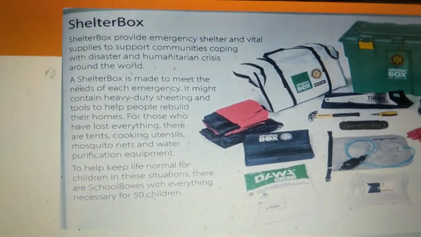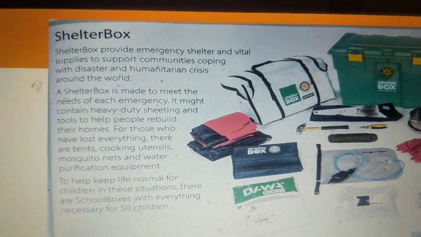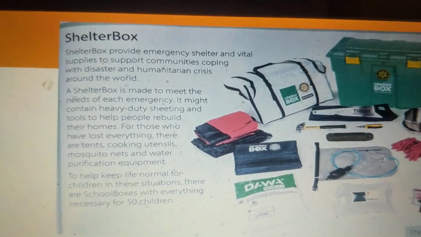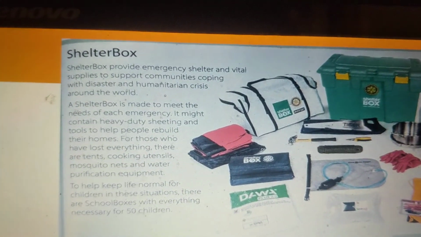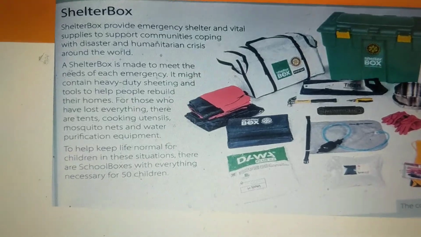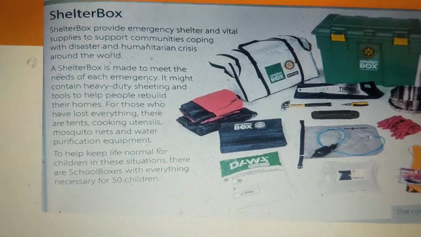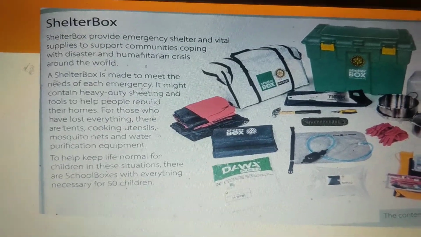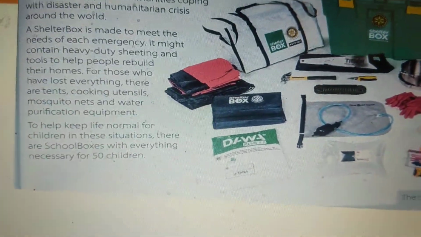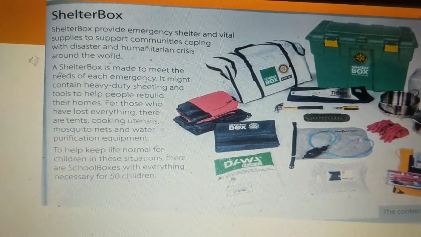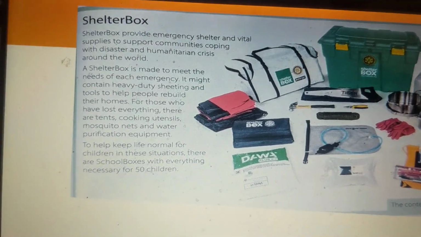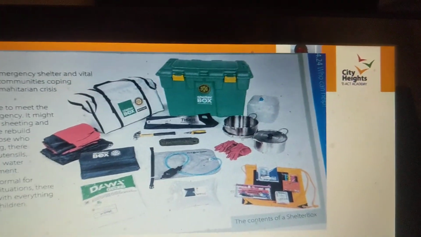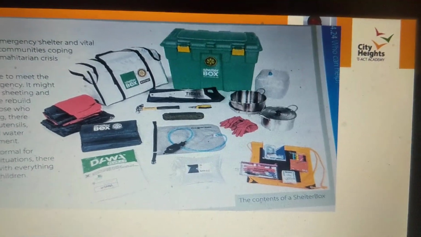A Shelterbox is made to meet the needs of every emergency. In each emergency, it might contain heavy-duty sheeting and tools to help people rebuild their homes. For those who have lost everything, there are tents, cooking utensils, mosquito nets, and water purification equipment. To help keep life normal for children in these situations, there are school boxes with everything necessary for 50 children. As you can see, these are the contents of a Shelterbox.